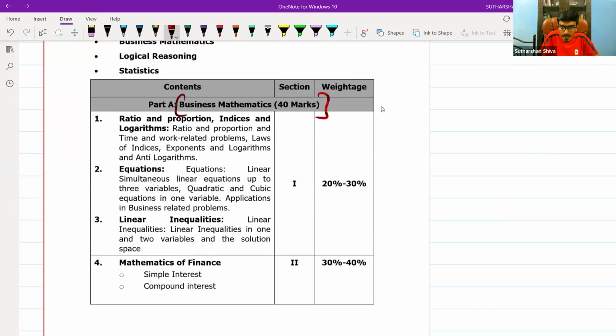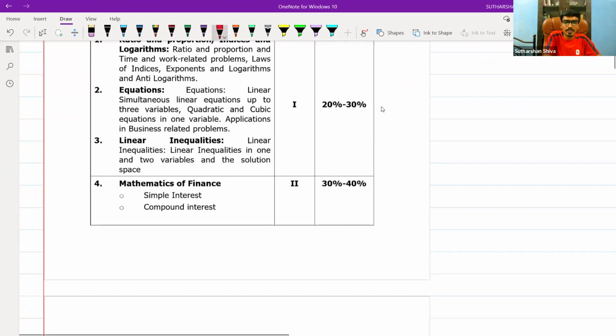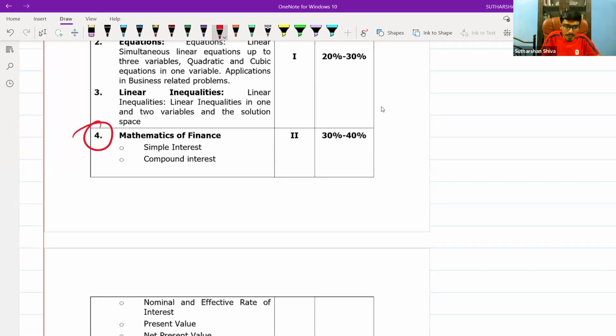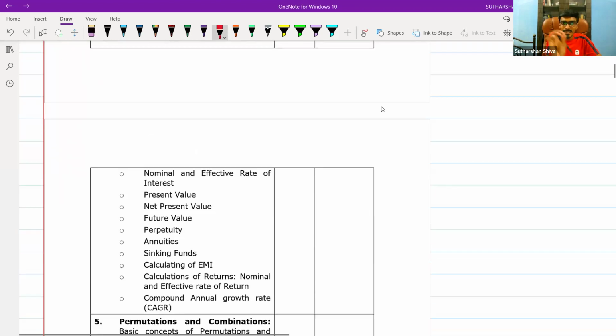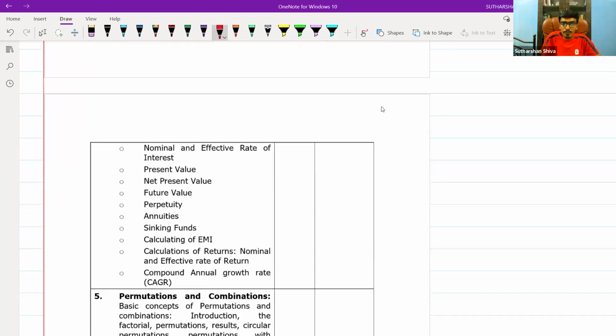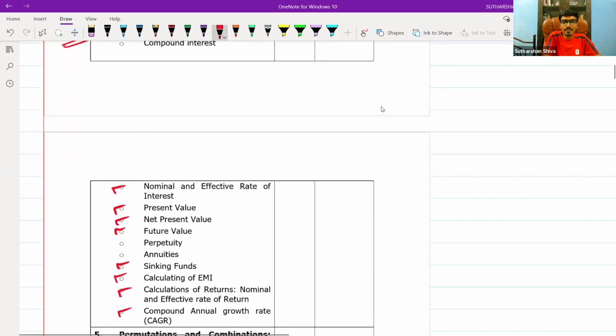business mathematics. This 40 marks, what you need to do? First focus: mathematics for finance. Previously it was TVOM, time value of money. Now they changed the topic, changed the name itself. In that, you need to focus on nominal and effective rate, present value, NPV, future value, sinking fund, calculation of EMI, nominal rate of return, CAGR.